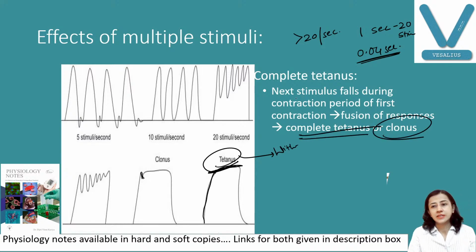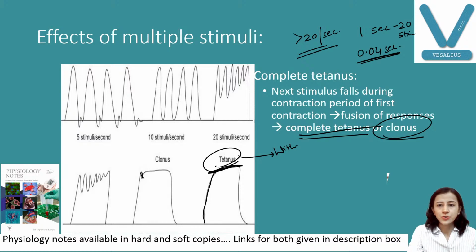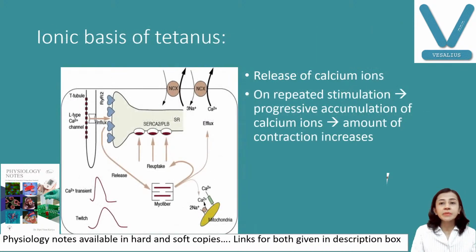Very important thing. I repeat the definition of tetanus. It is a state of sustained contraction without relaxation when multiple successive stimuli, more than 20 per second, are given in the skeletal muscle. So this is your multiple stimuli effect, tetanus. Now, what are the ionic bases of tetanus?